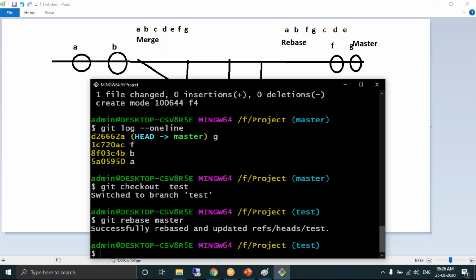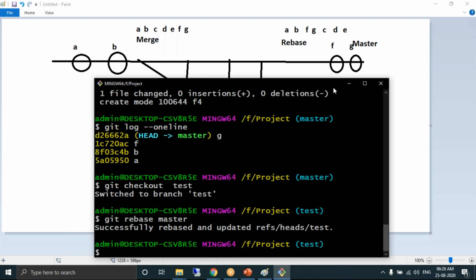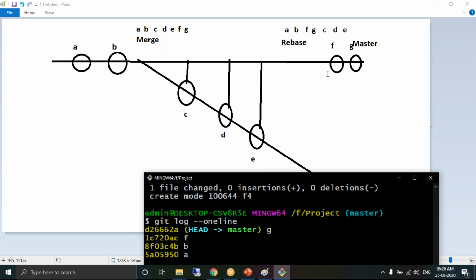And then, after rebase, you need to merge. Don't think that rebase is a replacement for merge, that without merge I can just perform rebase. No. At any point of time, if you want to get the commits from the child branch to the master branch, you need to merge. The only way to get the commits from the child branch to the master branch is merging.